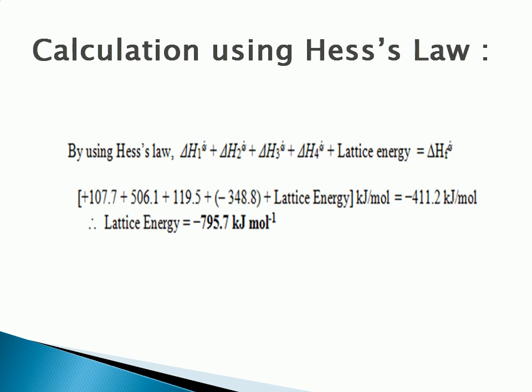After we draw the Born-Haber cycle, now we can use Hess law to calculate the lattice energy. By using Hess law, H1, H2, H3, H4 plus lattice energy is equal to enthalpy formation of NaCl. So at the conclusion, we can get the lattice energy, which is negative 795.7 kJ per mole.